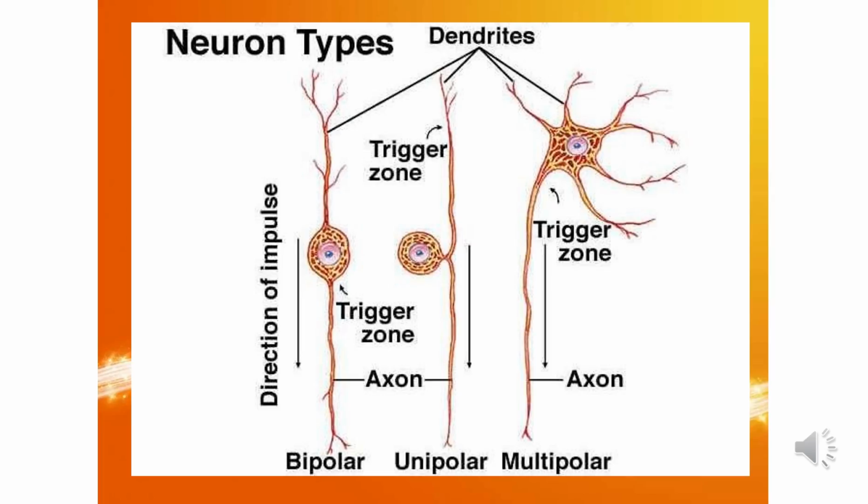Bipolar neurons are found in the retina of the eyes. When you study the structure of the eye, you will study the function of these bipolar neurons. They are also found in the olfactory epithelium and cochlear and vestibular ganglia; the cochlea and vestibule are parts of the membranous labyrinth of the internal ear. The next is multipolar neurons. These neurons have several dendrites and one axon. Motor neurons and interneurons are multipolar. They are the most common type of neurons. Multipolar neurons occur in the gray matter of the brain and the spinal cord.